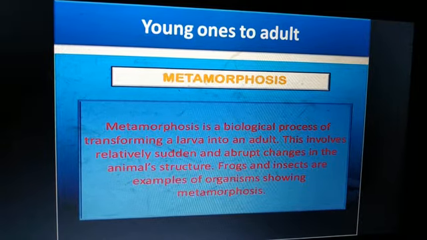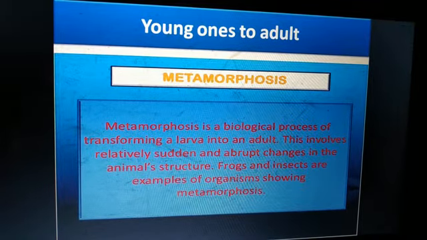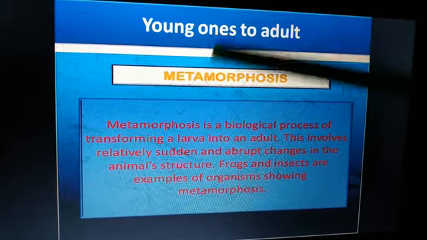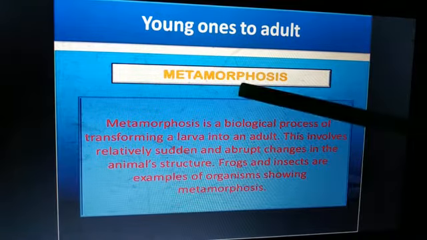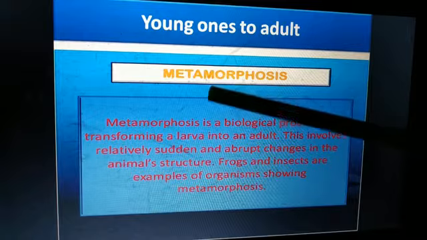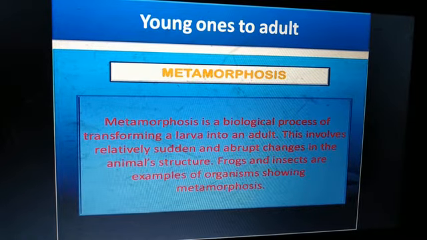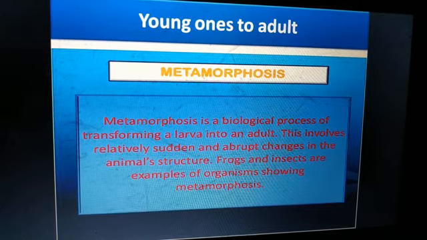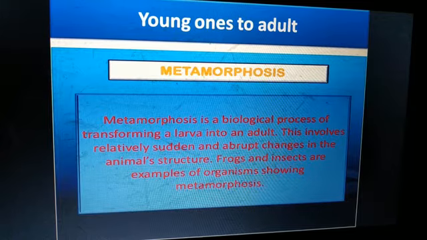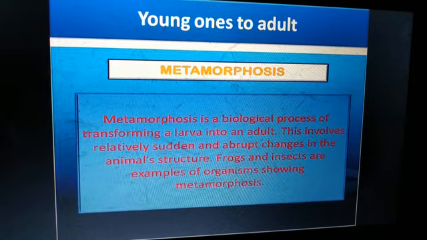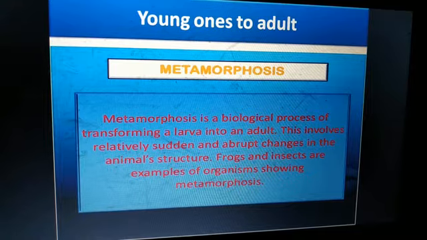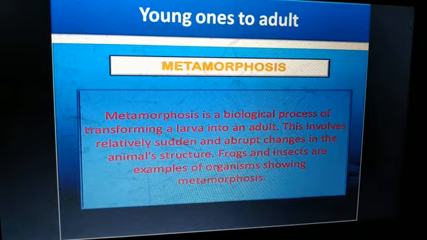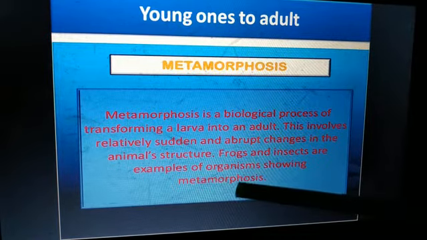So this transformation of larva into an adult through drastic change is called metamorphosis. Meta means change and morphosis means form. So you can say a change of form. So this metamorphosis is a biological process of transforming a larva into an adult. This involves relatively sudden and abrupt changes in the animal structure, as we have seen in case of frog and silkworm. So these two are the examples of metamorphosis, frog and silkworm.